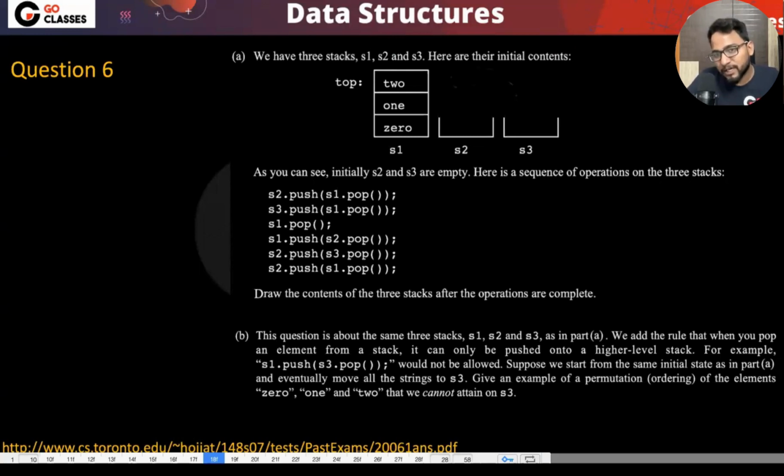In any other subject, what happens? Whatever we study, at least the question is from that concept, right? But here, in the case of stack and queue, whatever we are studying is just implementation detail, but the question could be very different from that, because these are abstract data structures. You got my point? Okay, so I hope I'm clear about it.